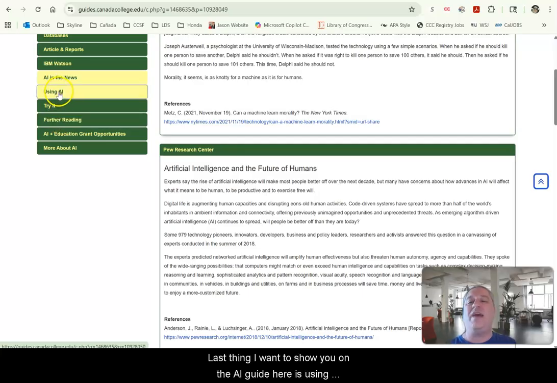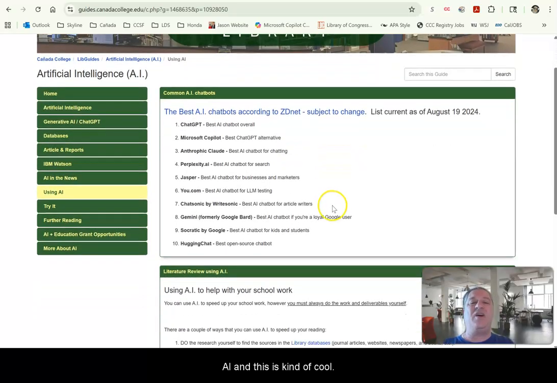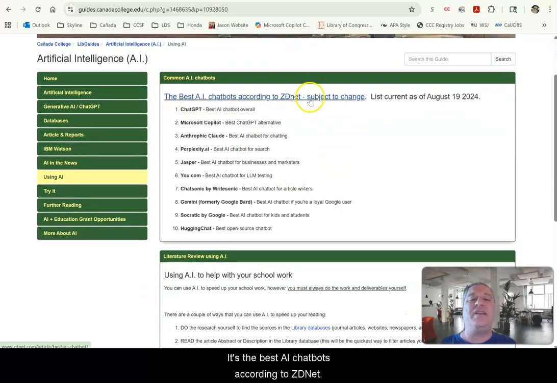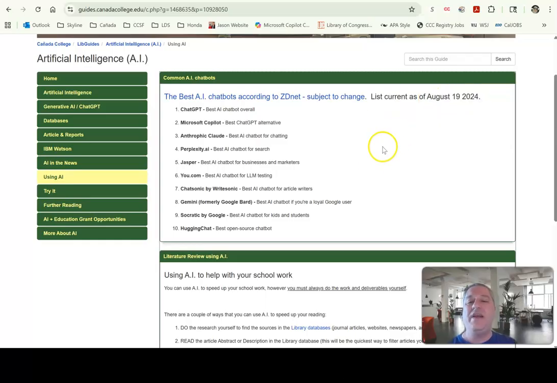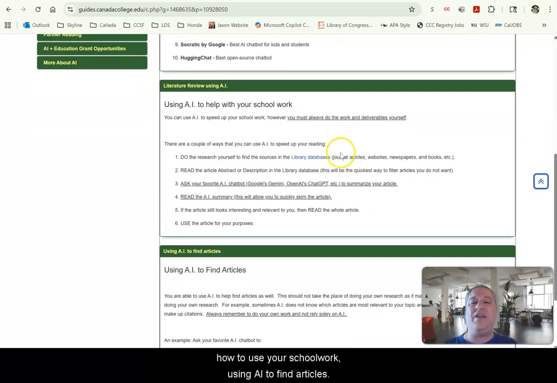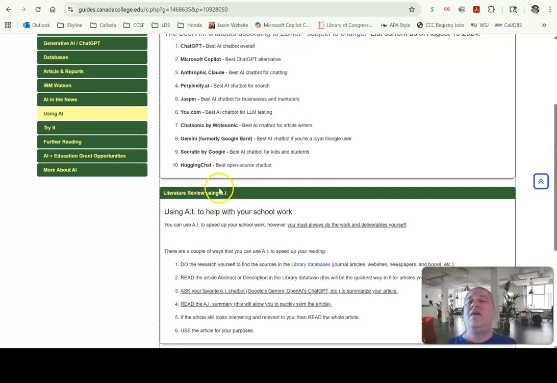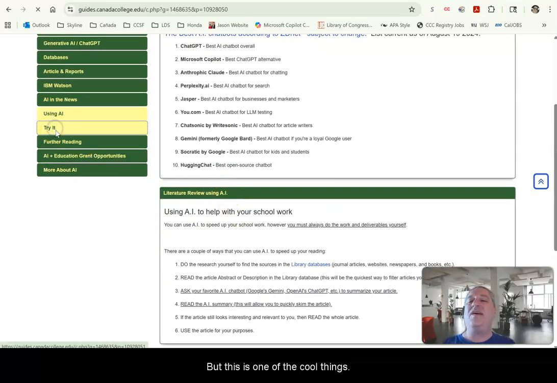Last thing I want to show you on the AI guide here is using AI. And this is kind of cool. It's the best AI chatbots according to ZDNet, subject to change because this is current as of 2024. So it's a year old already. But one thing I wanted to show you is using AI, how to use your schoolwork, using AI to find articles. But this is one of the cool things.